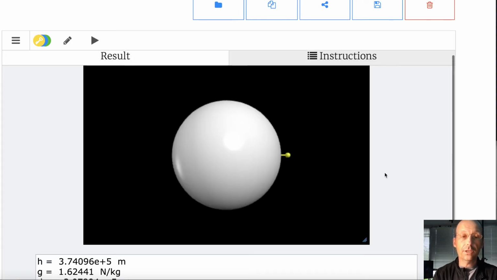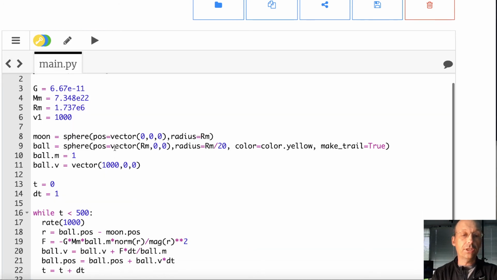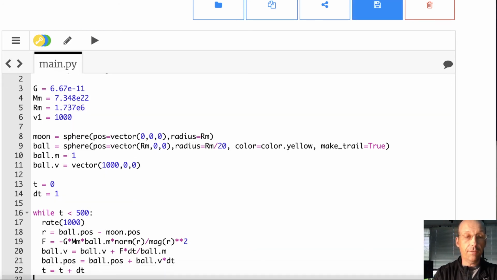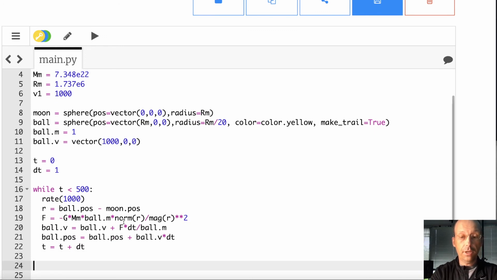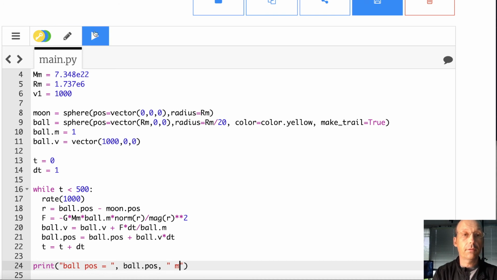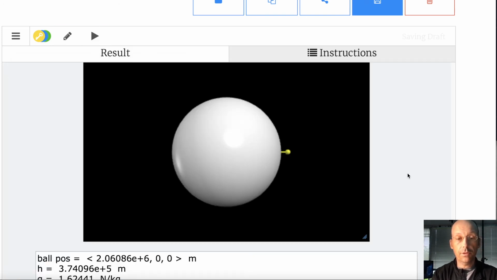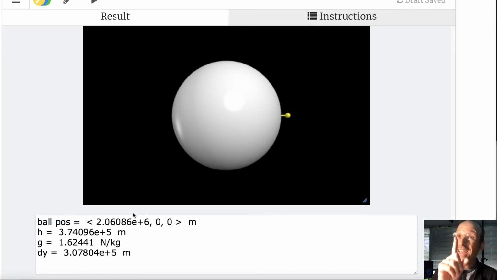And there you go. Okay, so let's print the final position. That didn't even take that long. So I'm going to say print ball POS equals ball.pos in meters. So it goes up and it went. Oh, that's not H. That's the position. Okay, that's the final position.